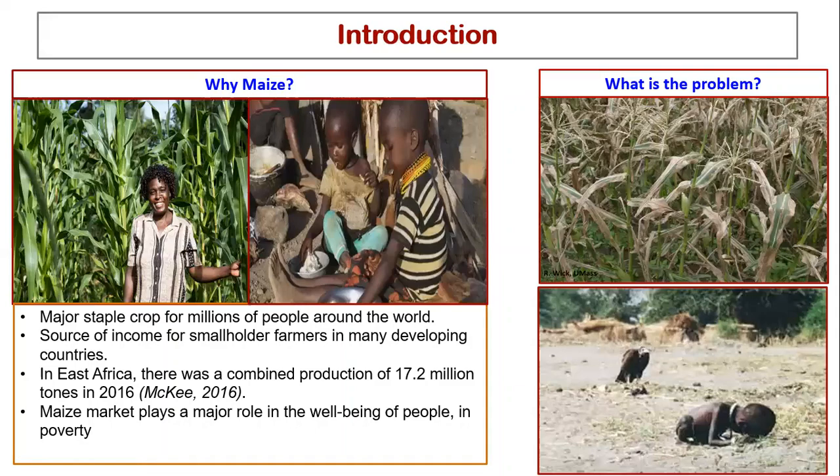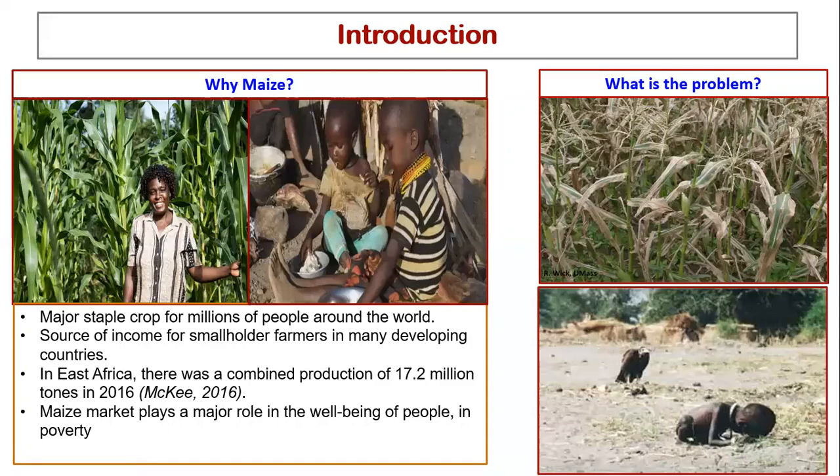Now, yes, we have seen that maize is important, but what is the problem affecting maize? What would happen if there was no maize? You can see that there will be famine, there will be other diseases, and there are so many things that affect maize growth or production, and most of them are caused by fungus and other plant diseases.